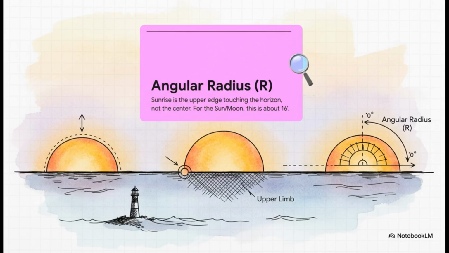And our last correction comes down to what we even mean when we say sunrise. We don't say sunrise is when the sun's center hits the horizon. No, we define it as the moment we see that very first sliver of its top edge, what astronomers call the upper limb. So that means at the very instant you perceive sunrise, the sun's center is still below the horizon by an amount equal to its own radius.